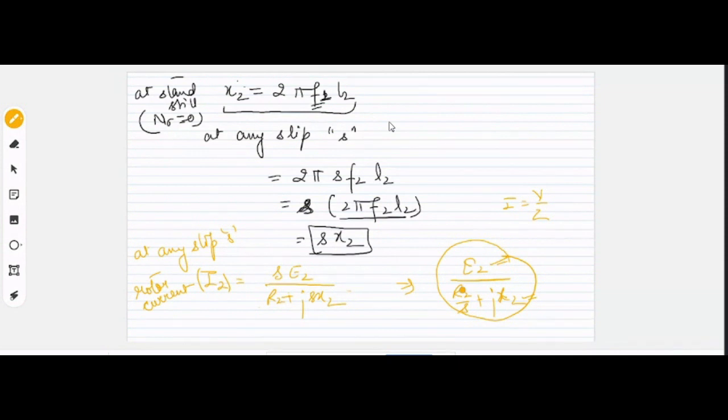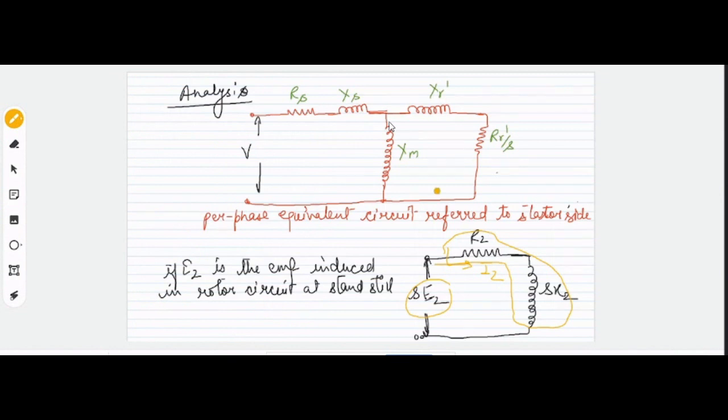Resistance in an actual machine will remain as it is, whether it is being operated at 0 speed or at synchronous speed. But to make the simplified equivalent circuit, we have considered this effect over this R2, right? That's why if you see this equivalent circuit, you will find that there is an effect of this slip which is being shown on this R, not on XR. Is this clear now?